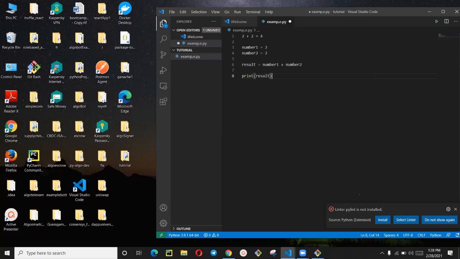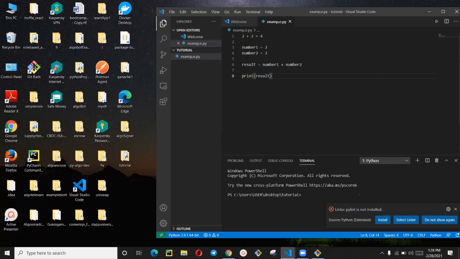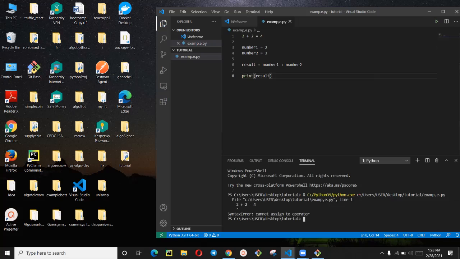So if you run this code now, let's run it. If you look here, we run it, and you see what it will give us. What is this saying? File example, cannot assign to operator.